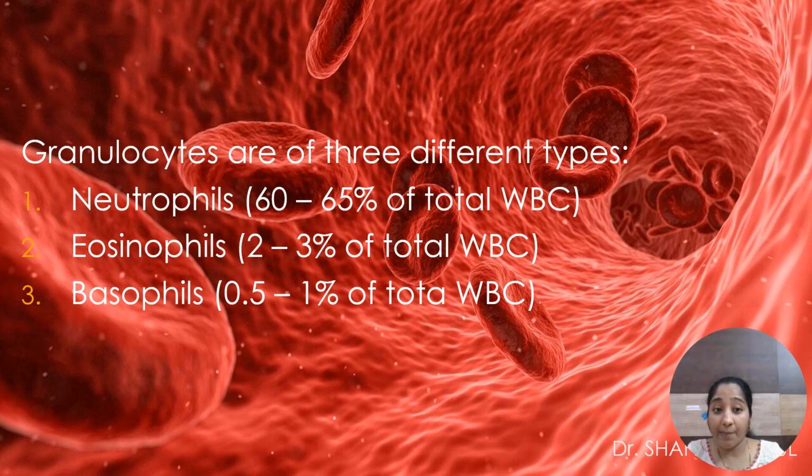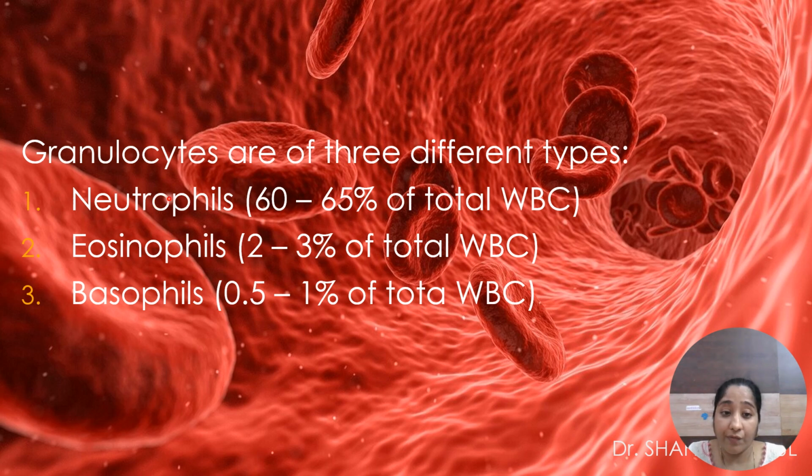Here we are discussing granulocytes. Granulocytes are of three types, depending upon which color dyes they take. They are dyed with the dyes, and these are of three types: neutrophils, eosinophils or acidophils, and the third one is basophils.